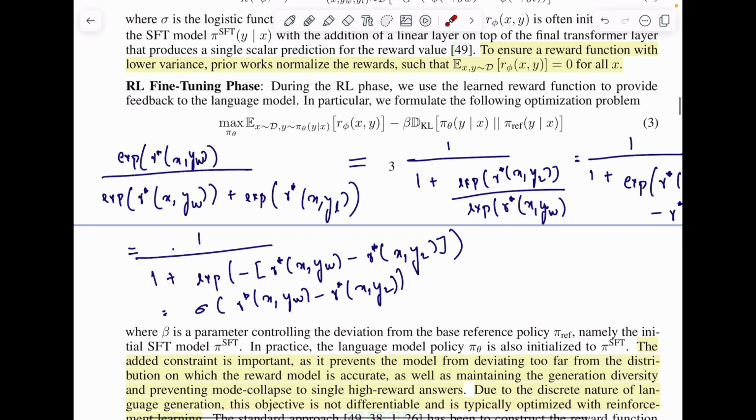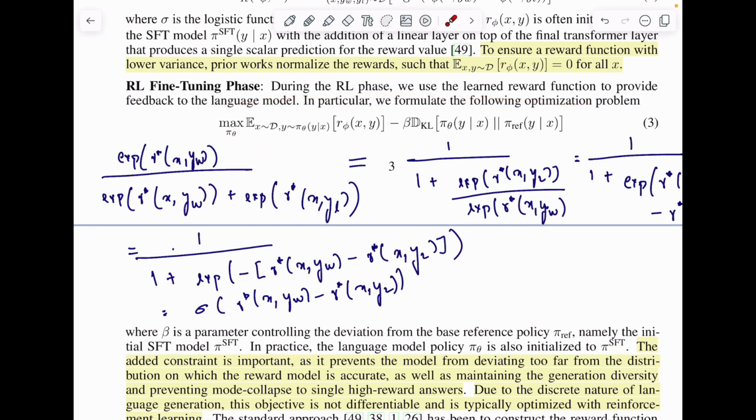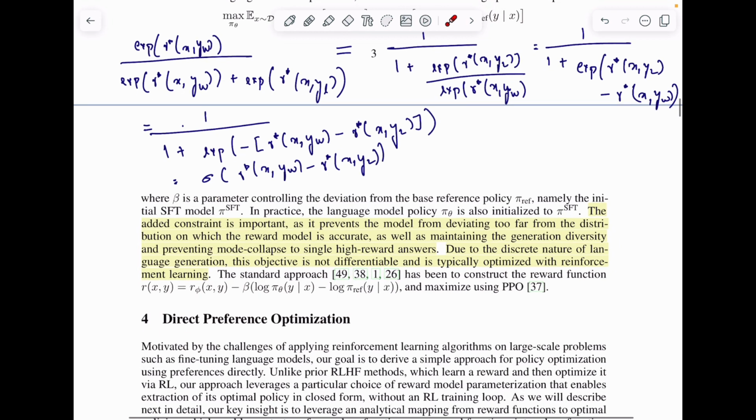Now, this is the optimization function that we have for training RLHF. This has nothing to do with DPO so far. So far, we have seen what RLHF is doing. They have seen that the added constraint is important, as it prevents the model from deviating too far from the distribution on which the reward model is accurate, right?